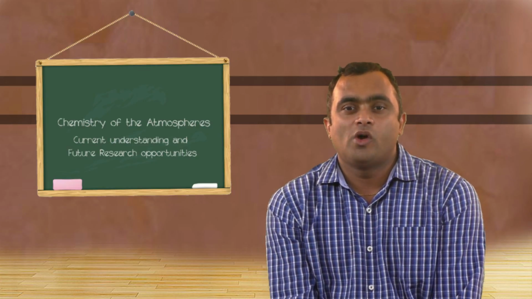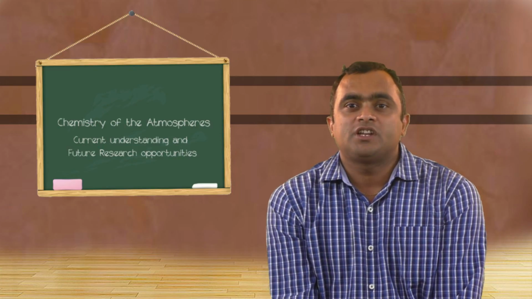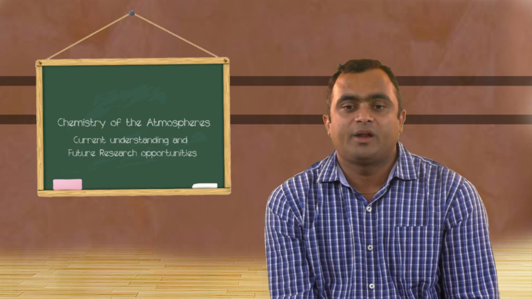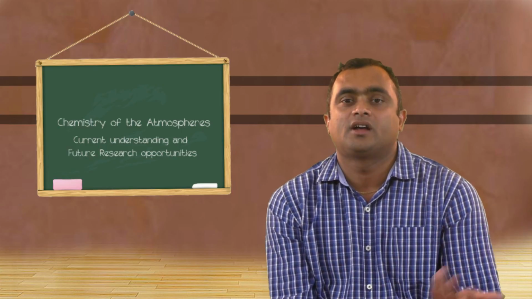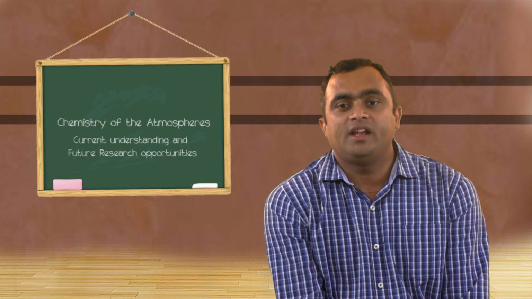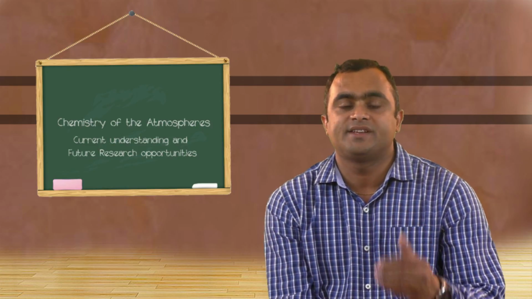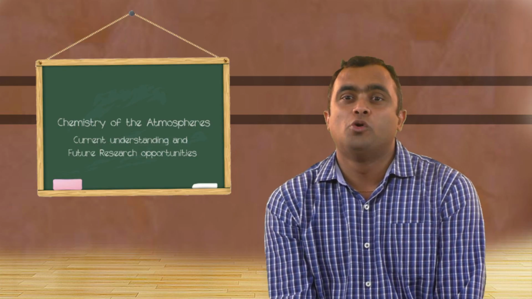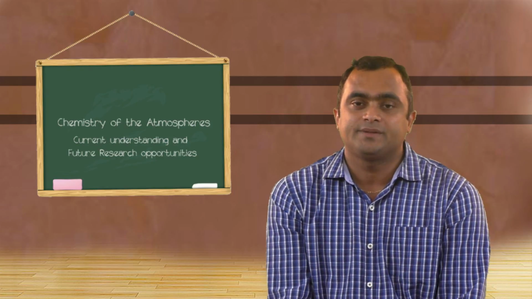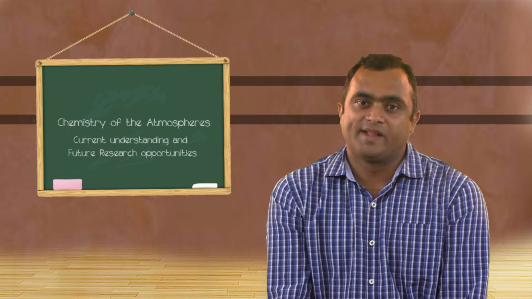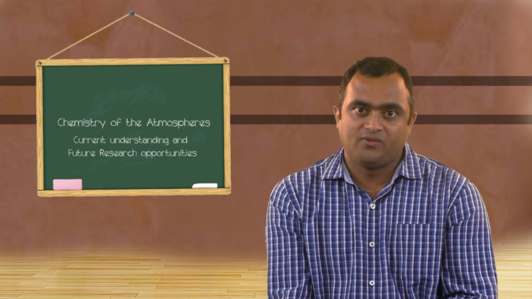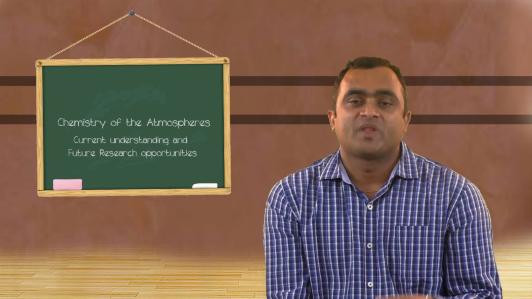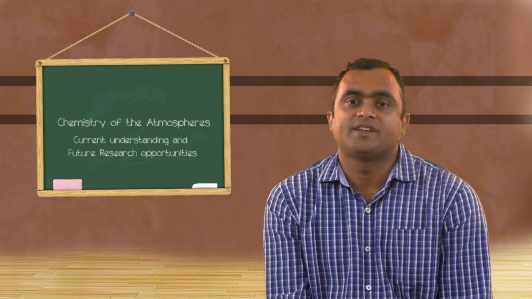For example, the OH radical, what I said: the computational model predictions are about 4 times higher than the reported concentrations elsewhere in other countries like Europe. But in India, the models predict that they are 4 to 5 times higher than the reported concentrations in other countries. But we don't have any ground truth to validate this hypothesis given by the models. So this is one of the examples I am giving. We can do an OH measurement in India. That would be a very good science work, contributing to atmospheric science research.